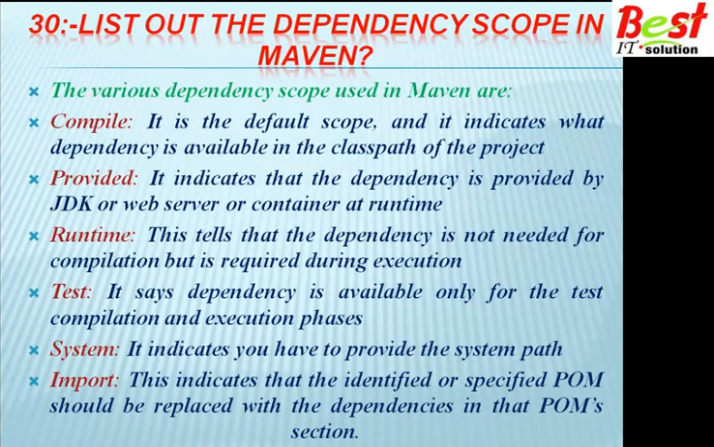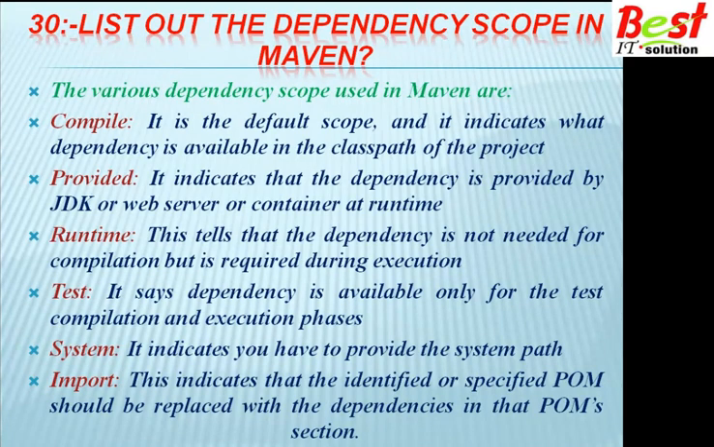What is compile scope? It is the default scope and it indicates that the dependency is available in the classpath of the project. And what is provided? It indicates that the dependency is provided by the JDK or web server or container at runtime.